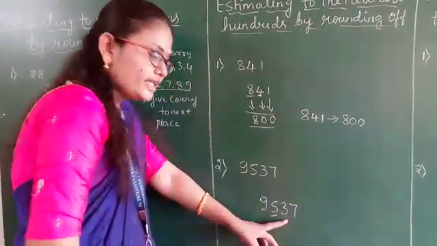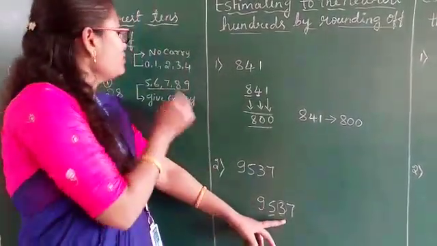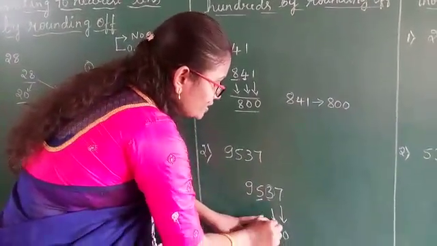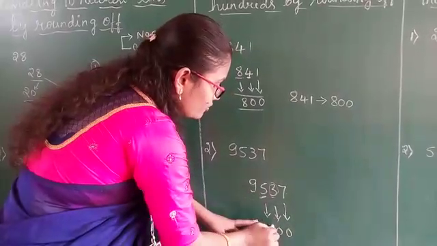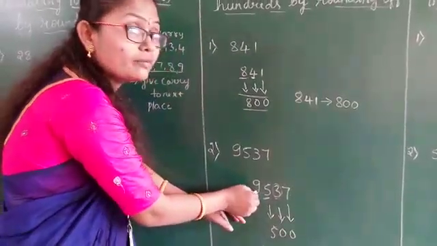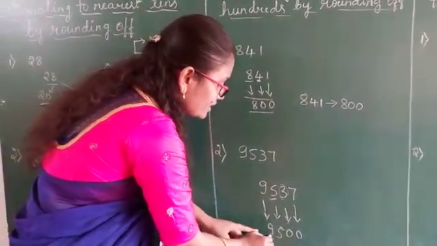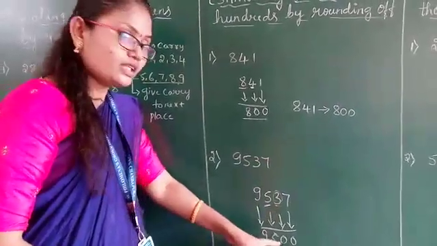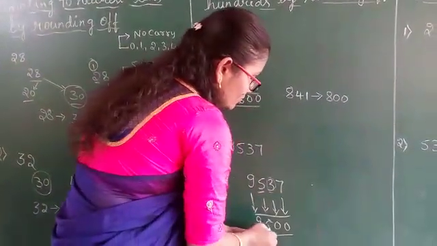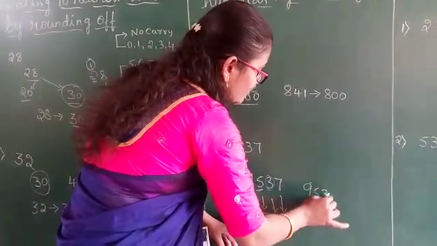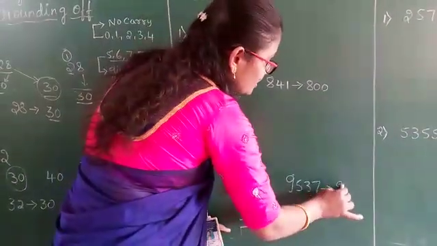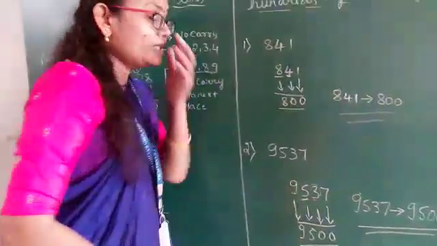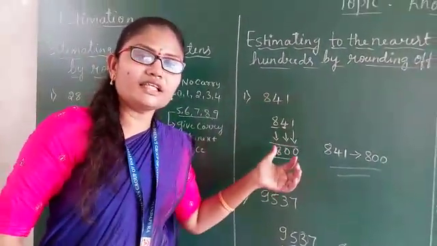In the tens place what do we have? 3. If we have 3, what do we have to do? You should not take carry. You have to take these numbers as 0, 0. This 5 we have to take as it is, and 9 we should not make 0; 9 we take as it is. Now for 9537 the nearest hundred is what? 9500. In this way we find the nearest hundreds for a given number.